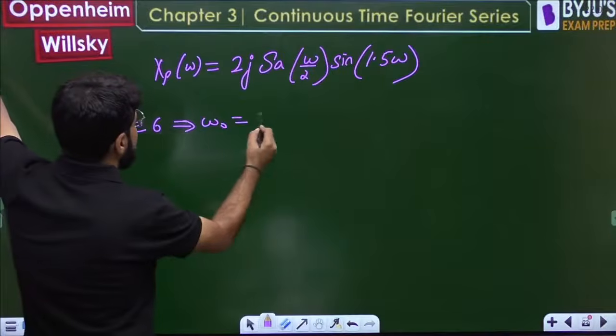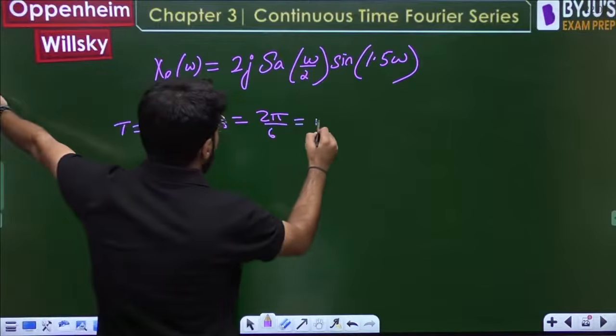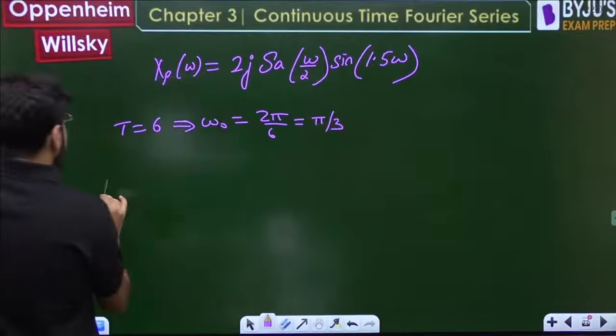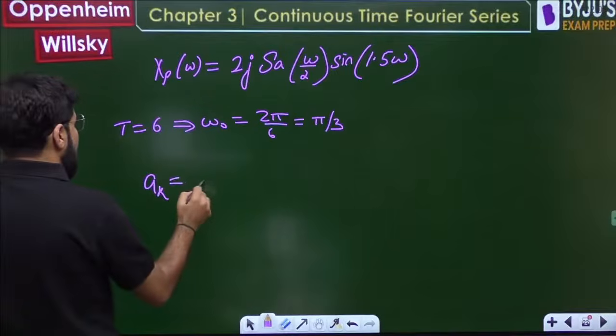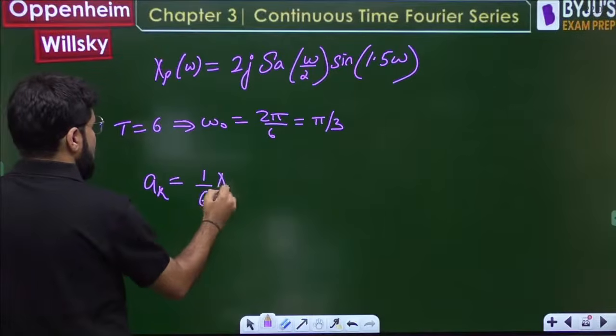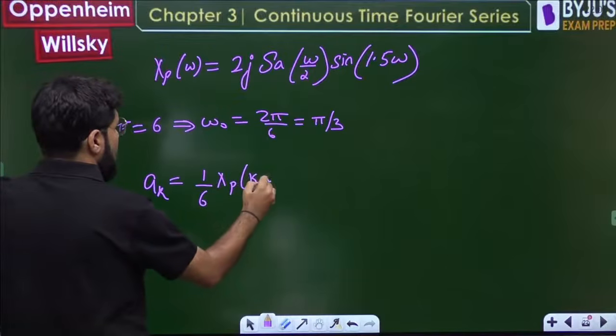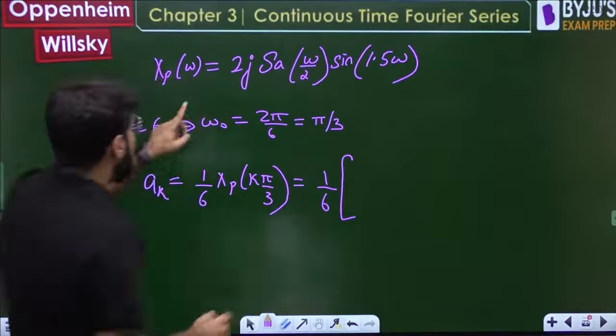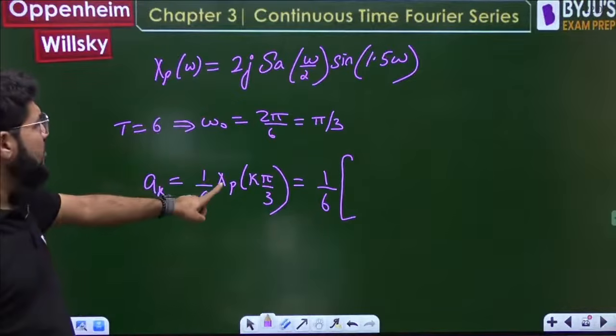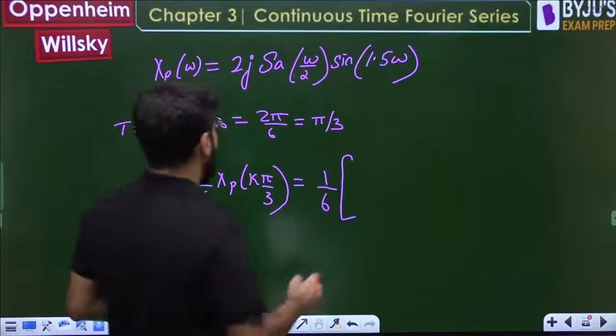So omega naught is given by 2 pi by 6, that is pi by 3, and my Fourier series coefficient shortcut, if I again use, ak will be 1 upon 6 times Xp(k omega naught), the Xp at k pi by 3. So in the expression obtained for Xp(omega), in place of omega put k pi by 3.